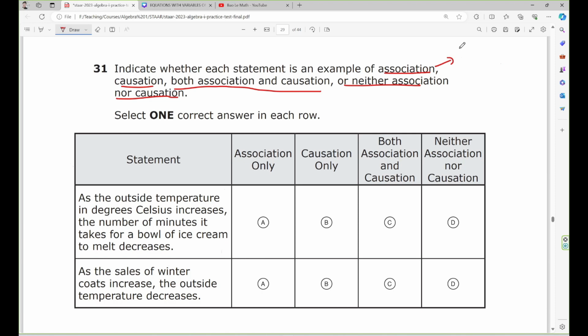Association means two variables are related. Causation means one variable is directly affected by the other one.